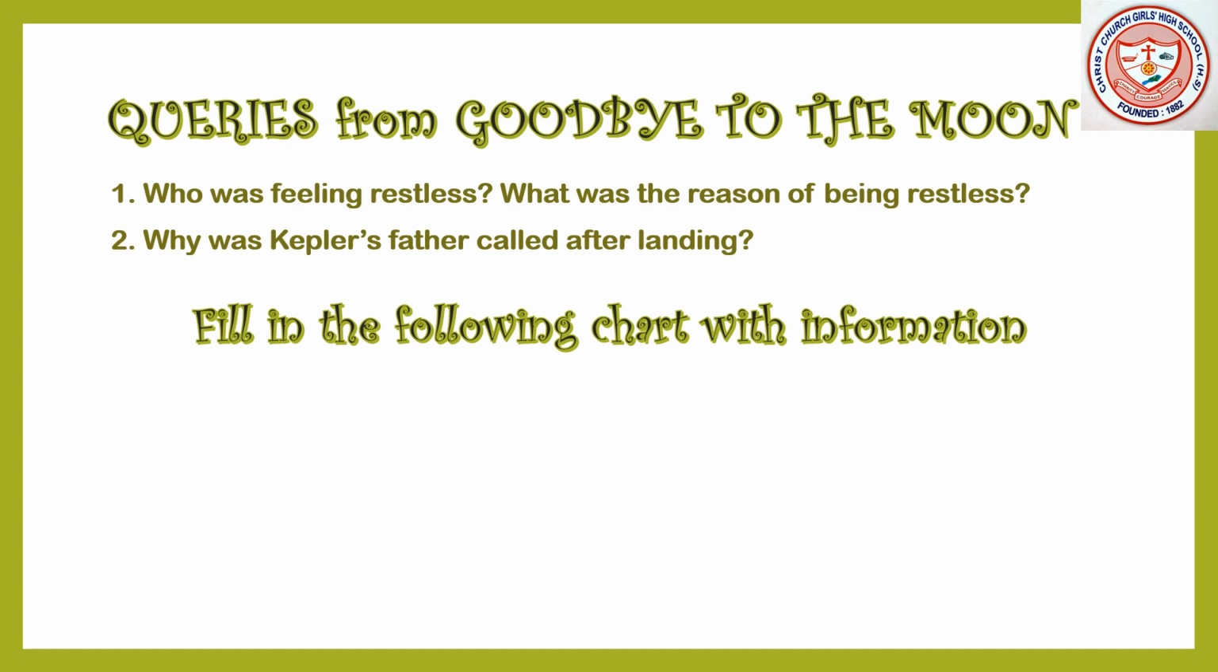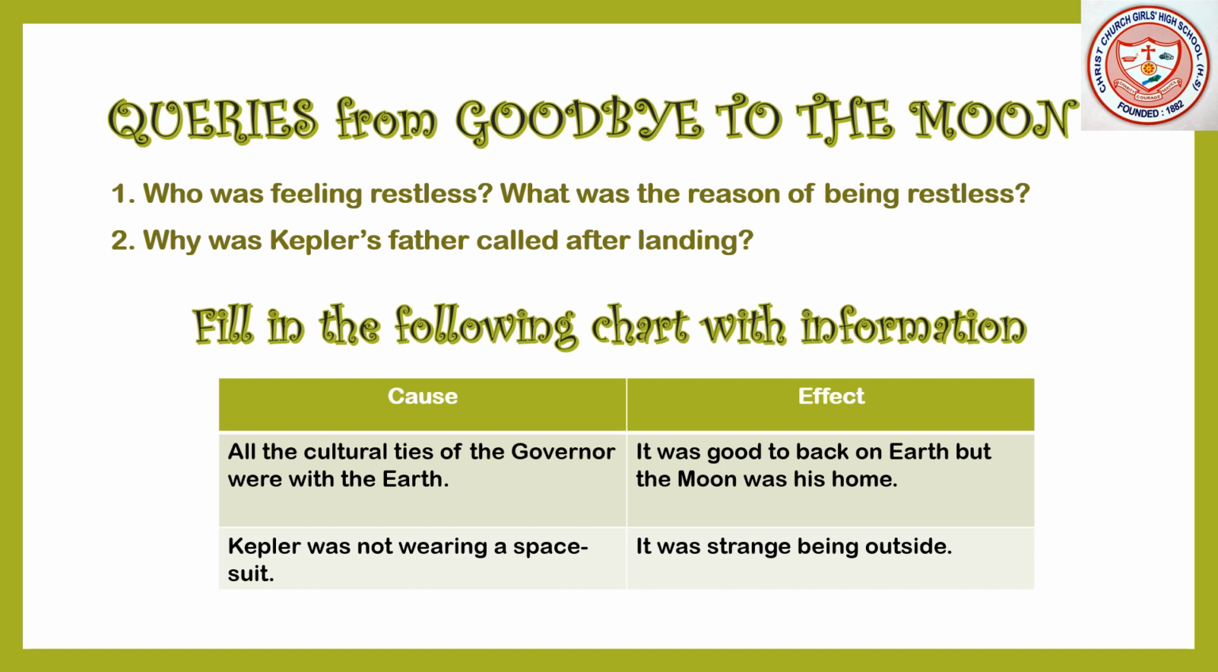Next, fill in the following chart with information. Let's see it. You can see a box over here. In one section, the word cause is written, and in another section, the word effect is written. So, first of all, I will read the cause portion. Please follow it. All the cultural ties of the governor were with the earth. So, what will be the effect? It was good to be back on earth, but the moon was his home.